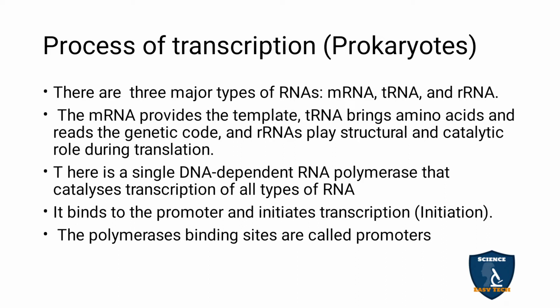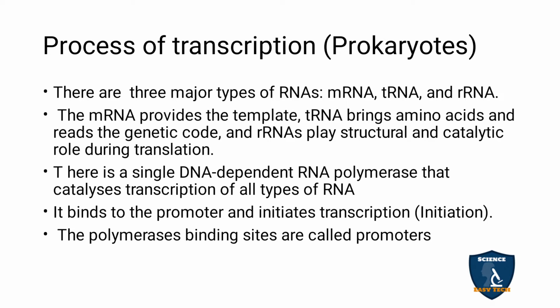The RNA polymerase binds to the promoter, where the initiation starts. Initiation of transcription means the RNA polymerase joins with the promoter. That is called the initiation process, where the polymerase enzyme joins with the binding site.